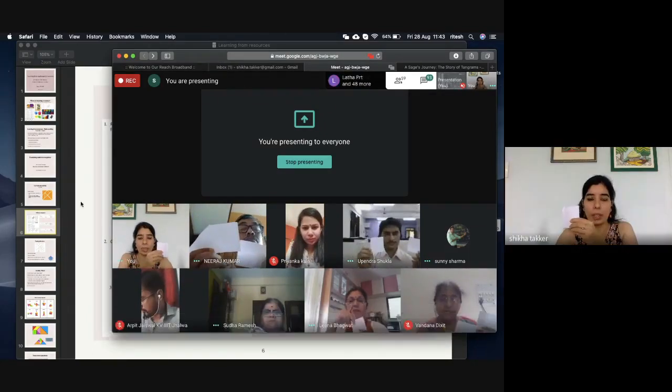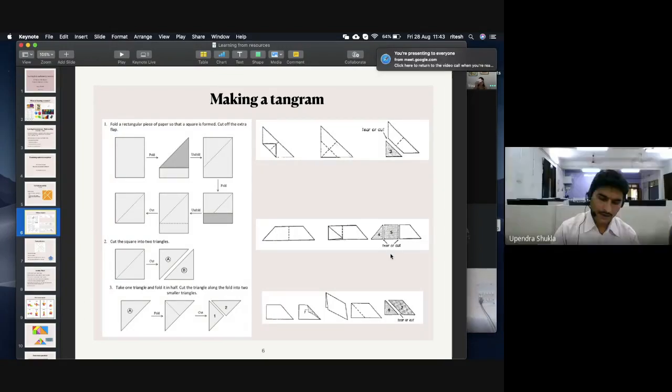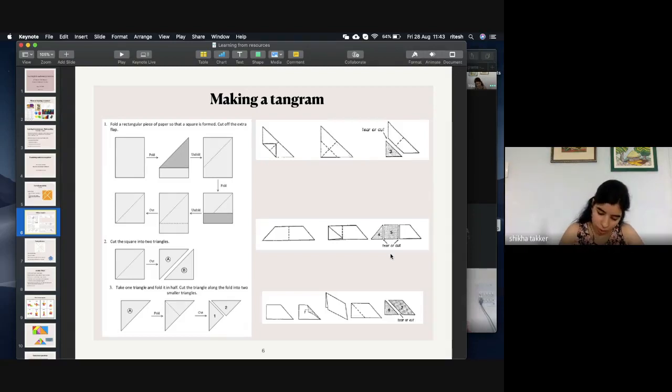So now we are going to name this square piece. Which is our piece number? This is piece number 5. Okay.